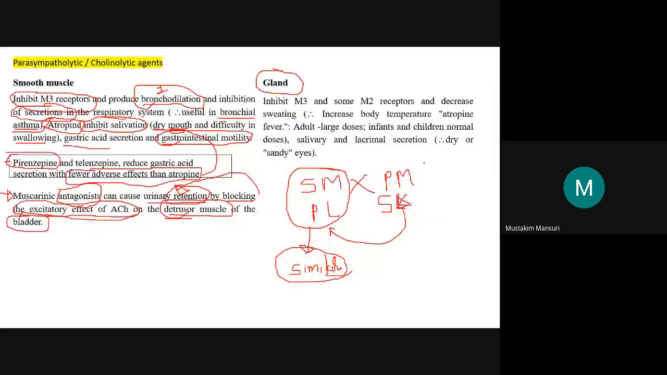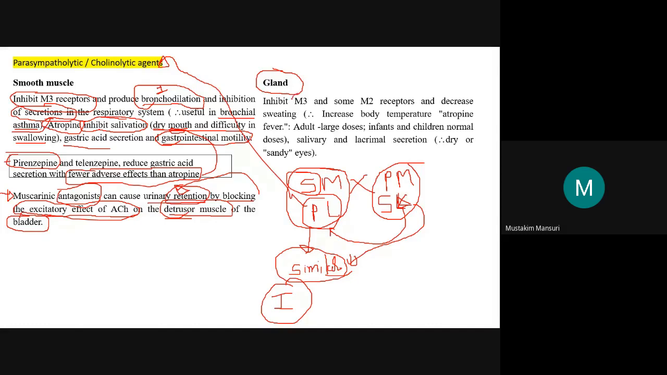Here the parasympathomimetic and sympatholytic will have a similar effect. That is why here we are again writing parasympatholytic. We are understanding the parasympatholytic or anticholinergic agents. So we will repeat the same statement which we used for the sympathetic nervous system: in general, inhibitory in nature except heart and blood vessels. So here also on the glands we will have the inhibitory effect.